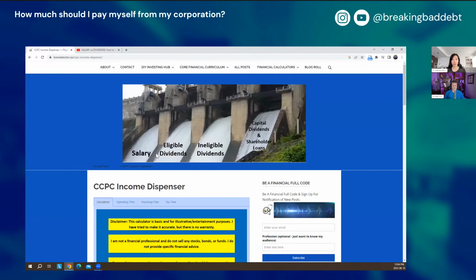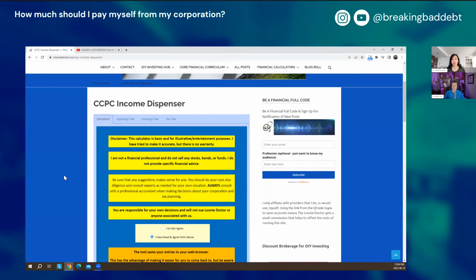All right, so back to the calculator. The first section is the disclaimer. We are doctors with an interest in finance. We're not financial advisors, so I just wanted to make sure that this disclaimer is on the screen.